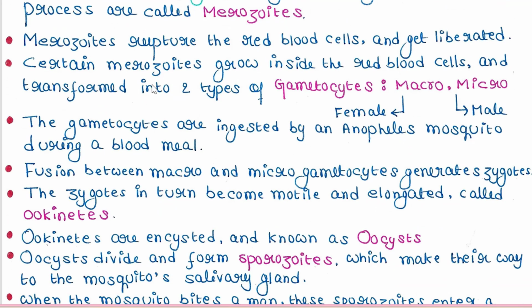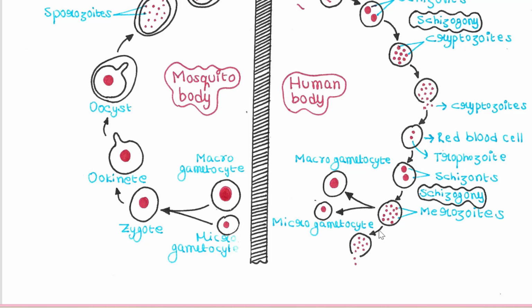Now certain merozoites grow inside the red blood cells and transform into two types of gametocytes, macrogametocytes and microgametocytes. Macrogametocytes are female gametocytes and microgametocytes are male gametocytes. So in some red blood cells there is a different thing. Some grow into macrogametocytes, some grow into microgametocytes. Till this part, everything is happening inside the human body.